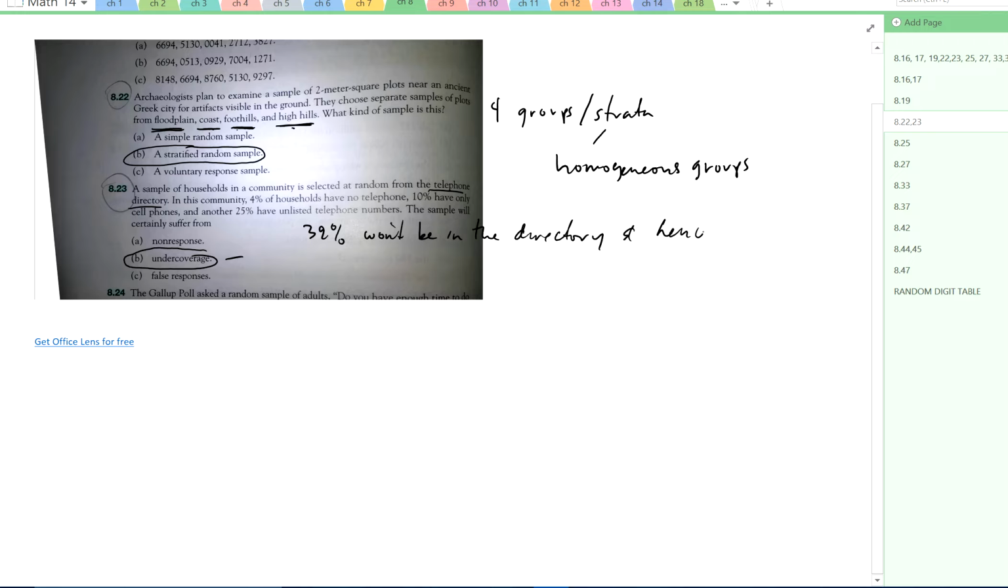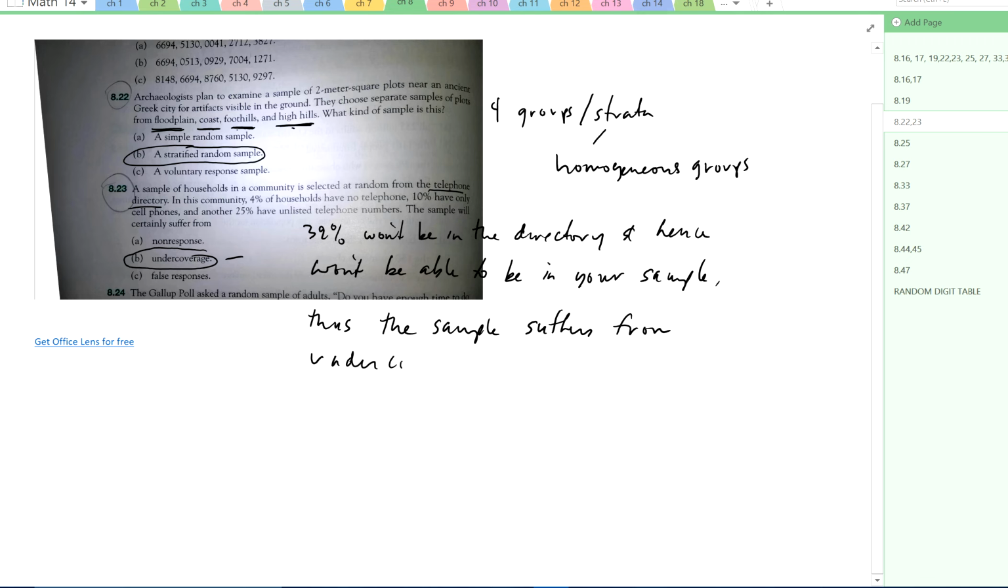And hence they won't be able to be in your sample. Thus the bias is undercoverage. Thus the sample suffers from undercoverage. All right, there we go.